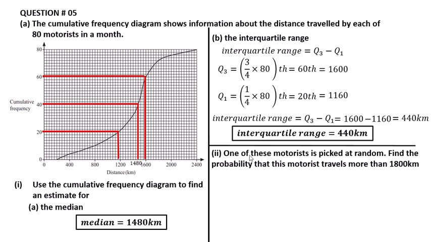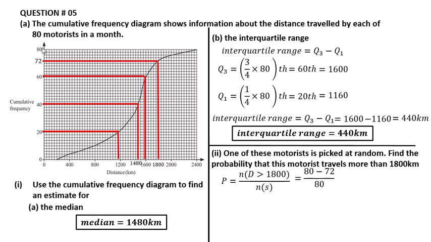Question 2. One of these motorists is picked at random. Find the probability that this motorist travels more than 1800 kilometer. So the formula is probability is equal to n(distance greater than 1800) divided by n(total). Here the value 1800 corresponds to 72.